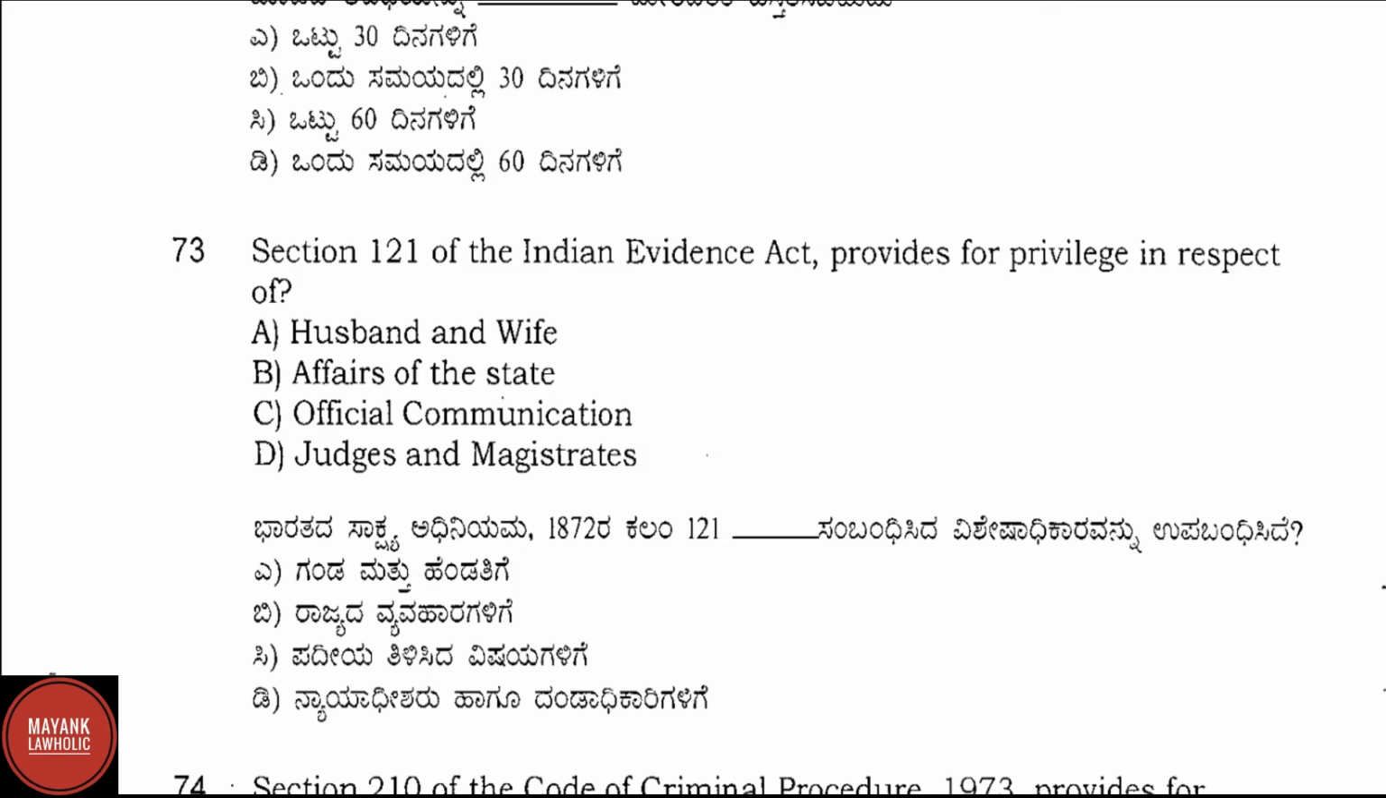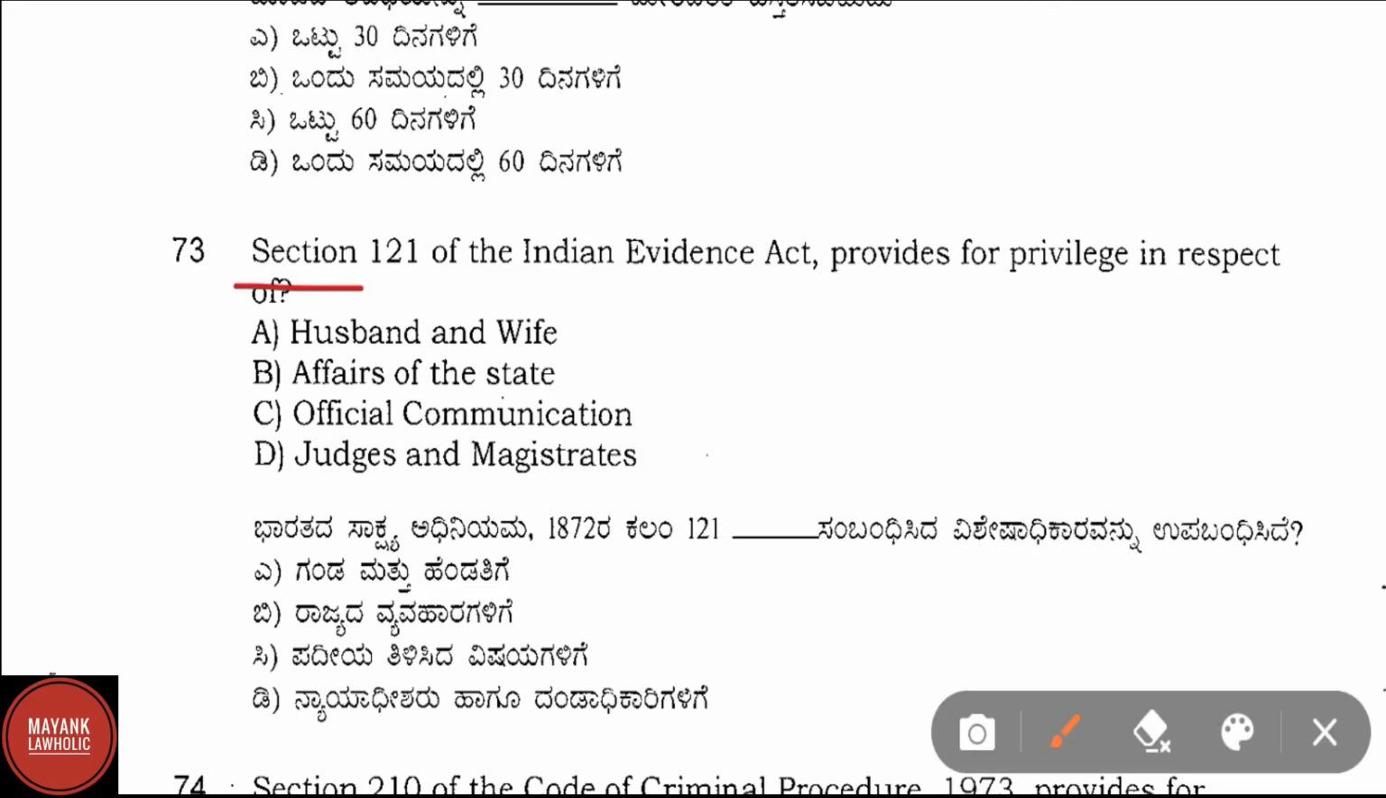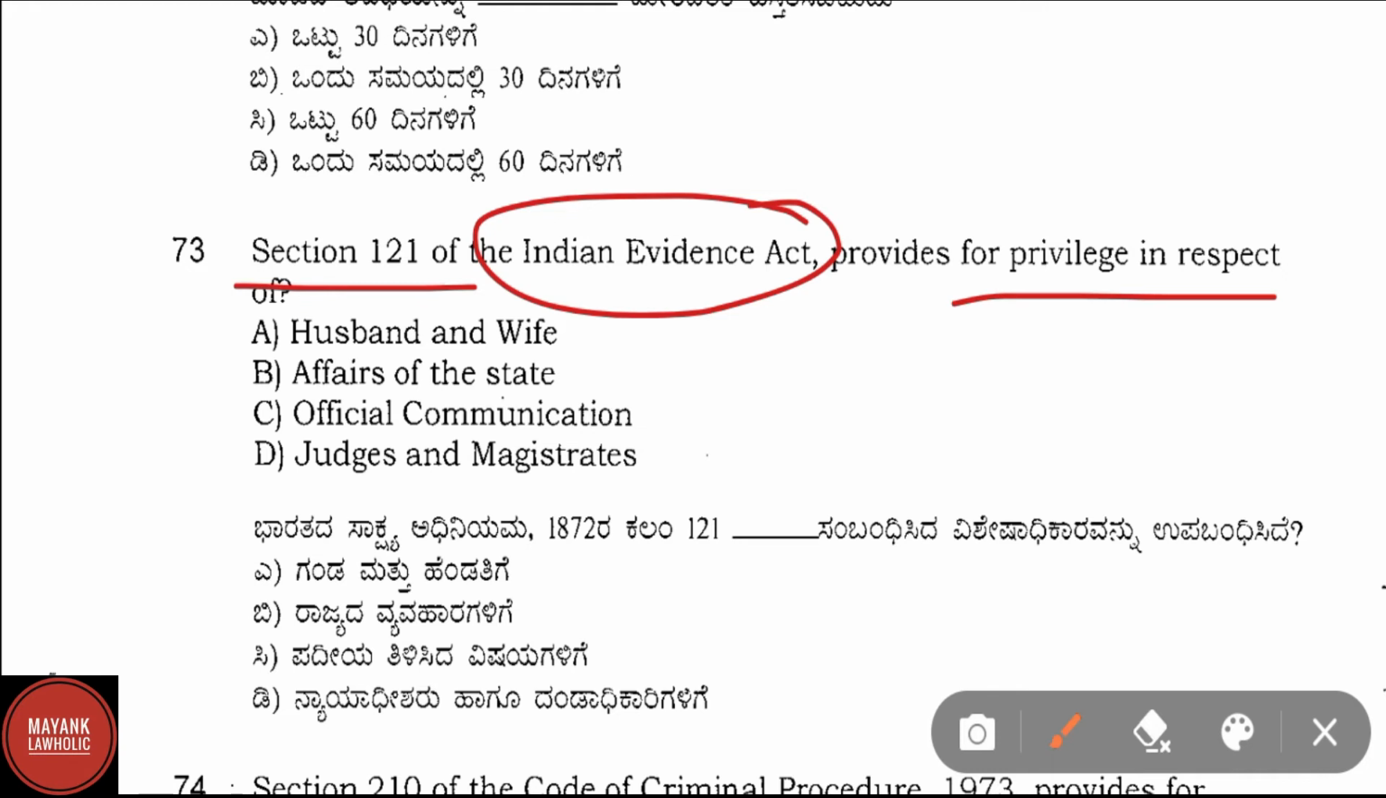Question number 73. Section 121 of the Indian Evidence Act provides for the privilege in respect of option A, husband and wife, option B, affairs of the state, option C, official communication, and option D, judges and magistrate. Correct answer here is judges and magistrate.